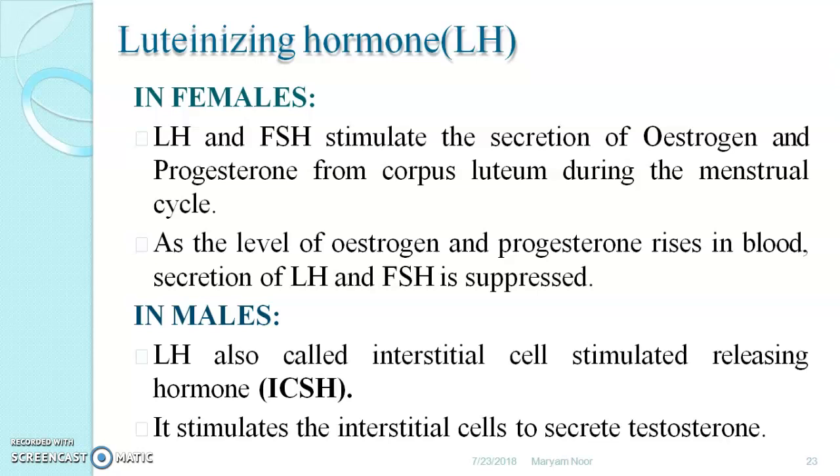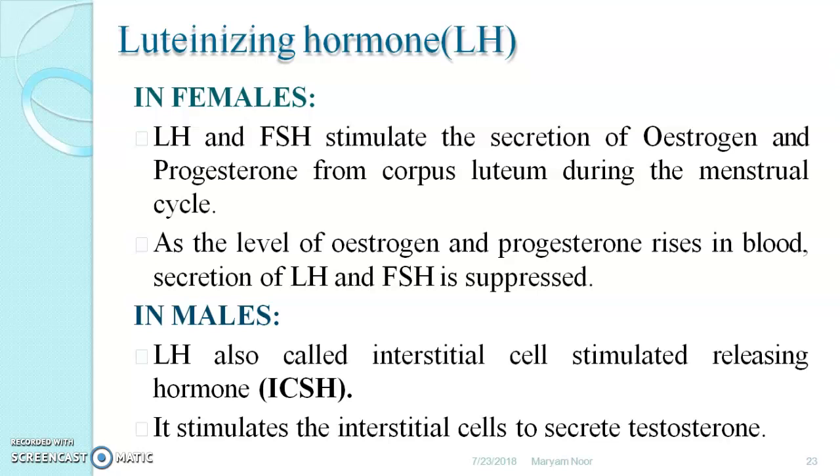Let us talk about luteinizing hormone, that is LH. In a female, LH and FSH stimulate the secretion of estrogen and progesterone from the corpus luteum during the menstrual cycle. In the 28-day cycle of a female, LH and FSH play a very important role.